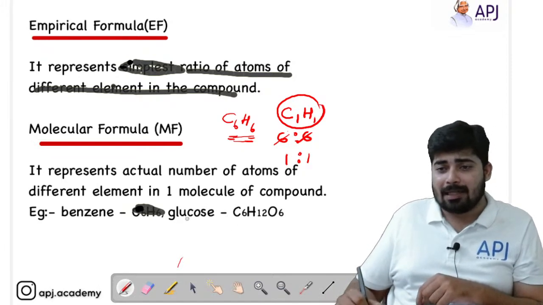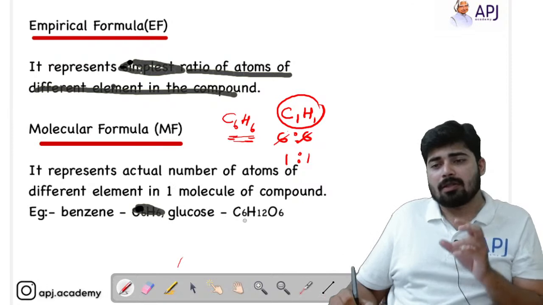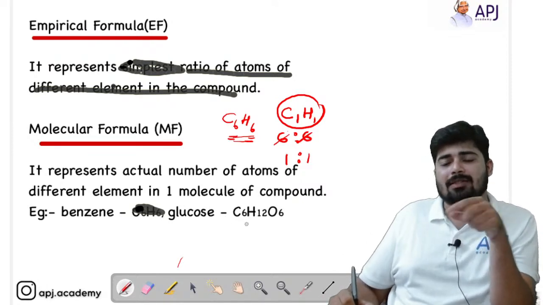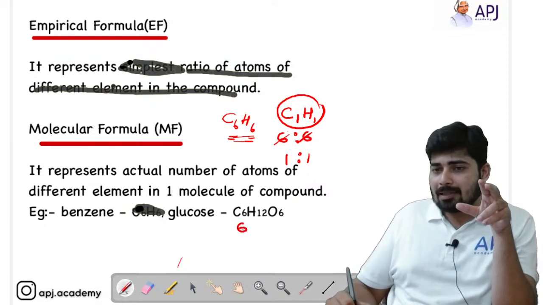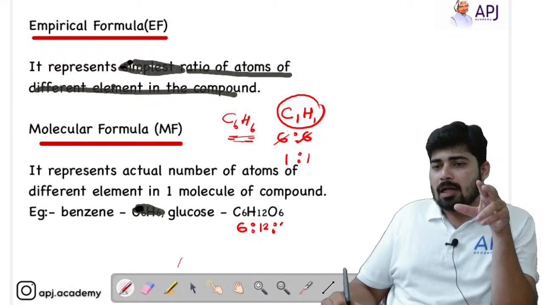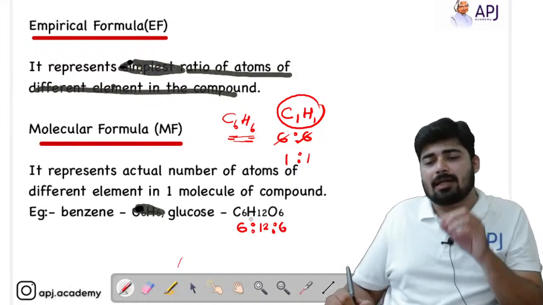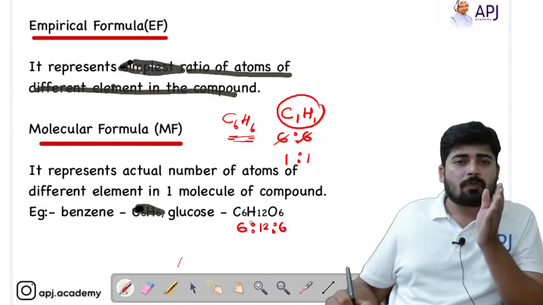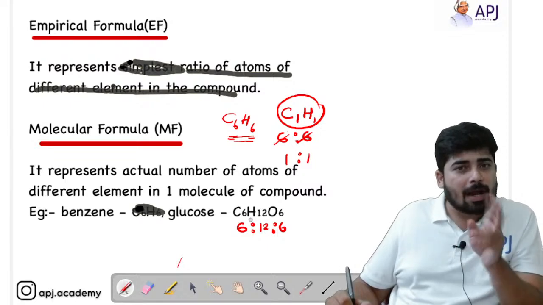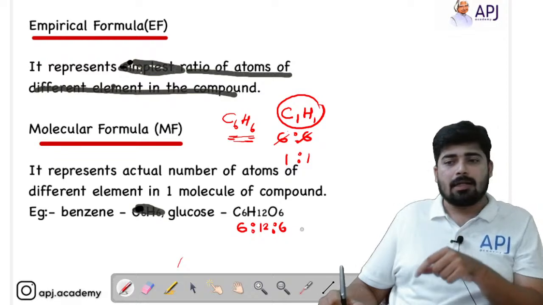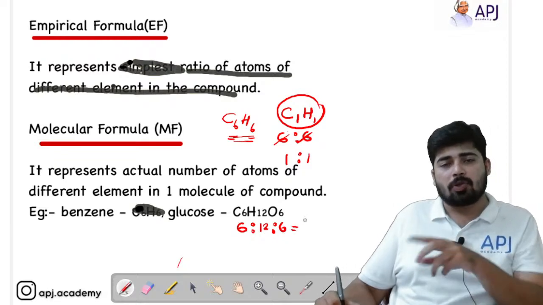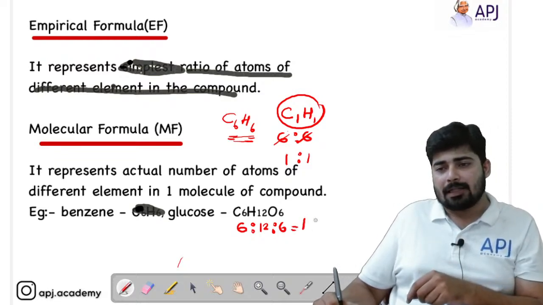Similarly, you can see here glucose, C6H12O6, that is the molecular formula of glucose. So you can write it as 6:12:6. Now we have to convert it into the simplest ratio. So for converting into the simplest ratio, what do we have to do? We have to cancel the common term. The common term is 6 here. In all the three, the common term is 6. So you can cancel that 6. So you will be getting